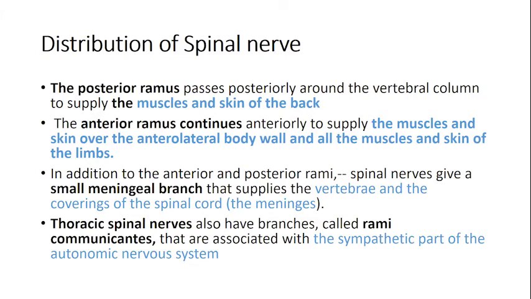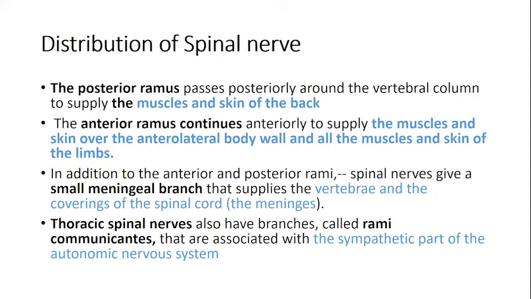We have the sympathetic chain or the sympathetic trunk, which is a collection of nerve fibers and ganglia lying on either side of the vertebral column, through which your sympathetic fibers are passing. So this spinal nerve is going to be linked up with that sympathetic trunk. Those fibers which are linking up your spinal nerves with the sympathetic trunk are called your rami communicantes. They are at the thoracic level, because your sympathetic nervous system is a thoracolumbar outflow. That means sympathetic fibers originate from the thoracic and the lumbar levels of the spinal cord.